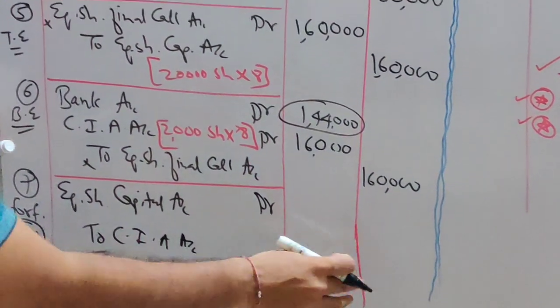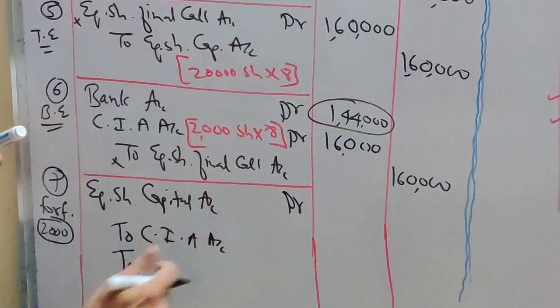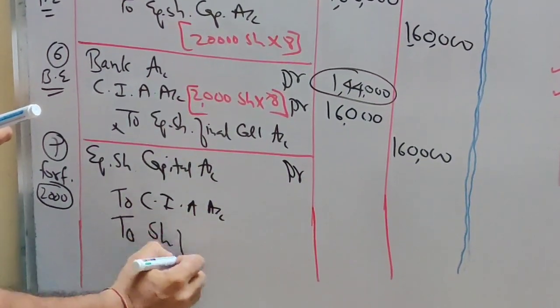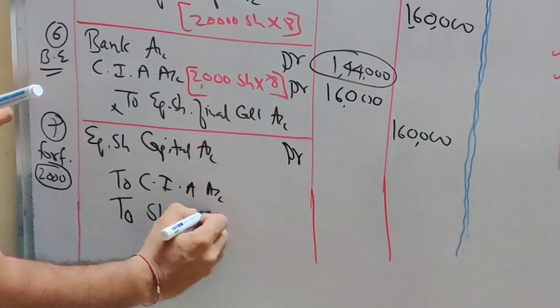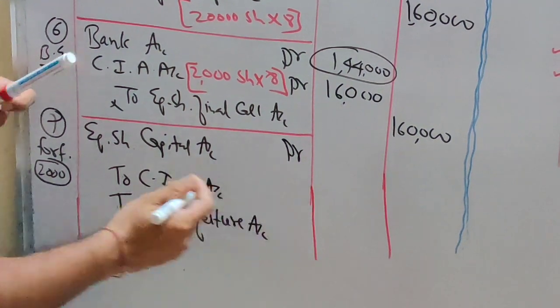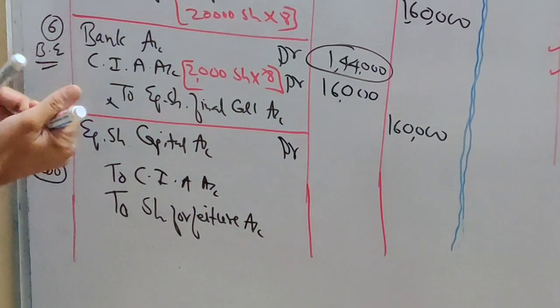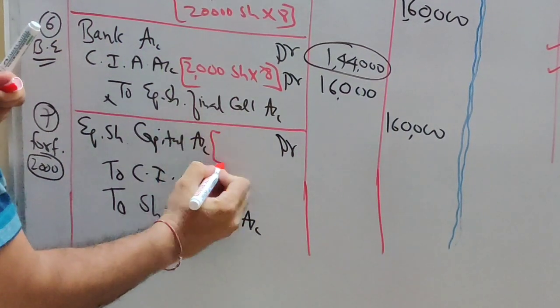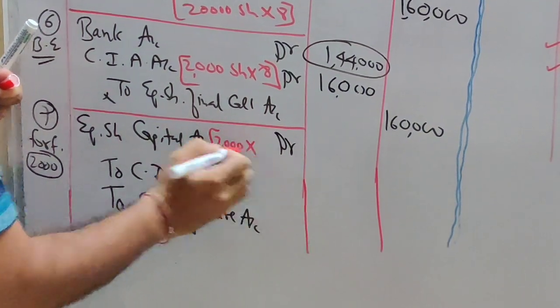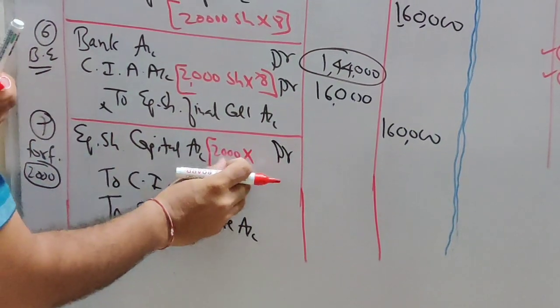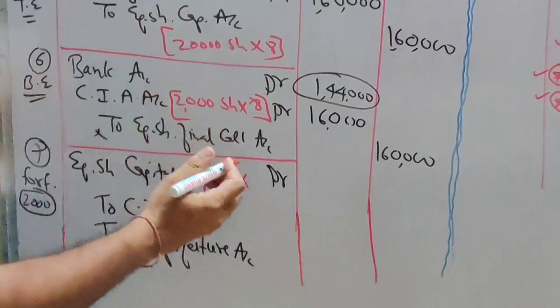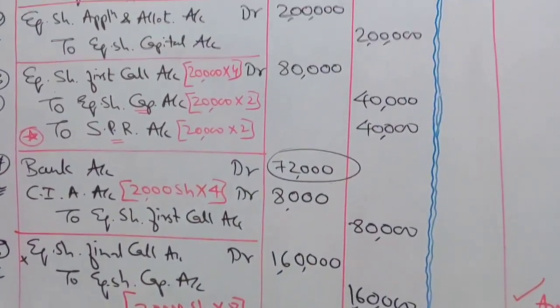And whatever balance I get in the credit, that is a profit. I will transfer that profit to share forfeiture account. I am writing a calculation, students. How many shares are we cancelling? 2,000 shares. And I will multiply this with the face value, 20 rupees.